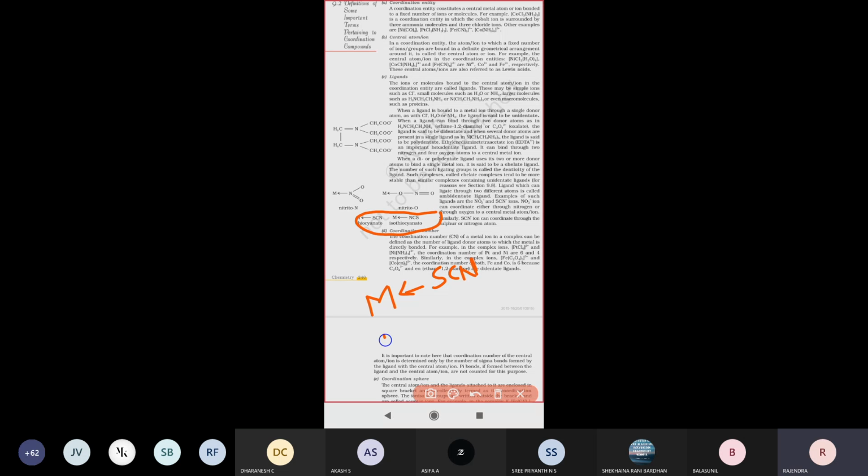Next, towards the metal atom, NCS will be presenting there. What do you call this one? Thiocyanate. And this one? Isothiocyanate, like that we are calling there.